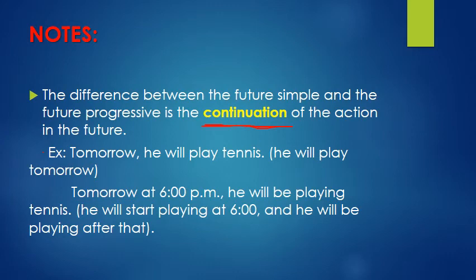Let's take an example. Tomorrow he will play tennis. He will play tennis tomorrow, we know that. However, tomorrow at 6 p.m. he will be playing tennis. So he will start playing at 6 p.m. and he will continue to be playing after 6 p.m. Okay, it's a specific time. At that specific time, an action will be ongoing, in progress. It's continuing in the future. That's the difference between it and the future simple.